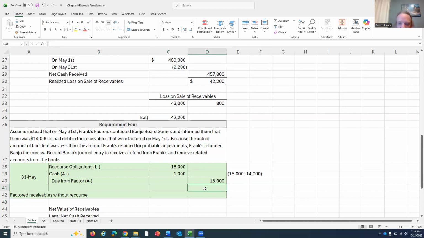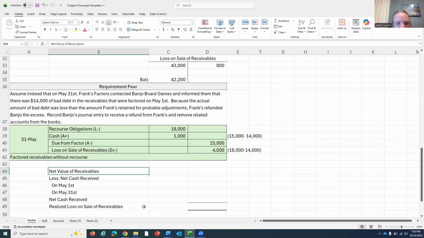And now I need a credit over here that's going to make my debits equal my credits. So I've got $19,000 of debits and one $15,000 credit, which means I still need a $4,000 debit. Well, what could that be? Well, $4,000 is conveniently the difference between the $18,000 that we estimated originally that was going to be the amount of bad debt in there and the $14,000 of bad debt that was actually in. What that means is we factored that 18,000 into our loss. We overestimated. Our loss is valued now $4,000 too high, and loss on sale of receivables needs to go down, and conveniently it goes down with a credit to that account.